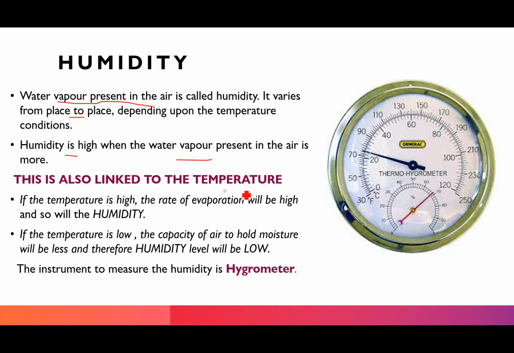Okay, now this is also linked to temperature. Always think of temperature as heat or hotness. So if hotness is high, that means it is very hot, so the rate of evaporation is also very high. So will be the humidity. If the temperature is low, the capacity of the air to hold moisture is very less. So that means even the humidity level will be low. So higher the temperature, higher will be the humidity, and lower the temperature, lower will be the humidity. And the instrument to measure the humidity is the hygrometer.